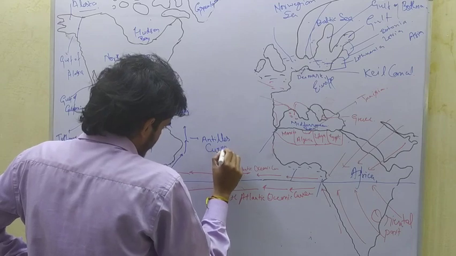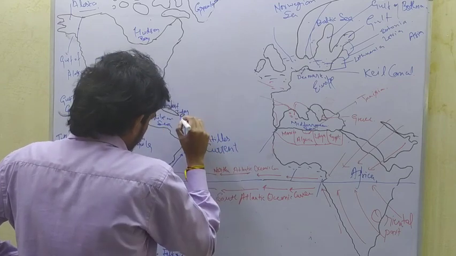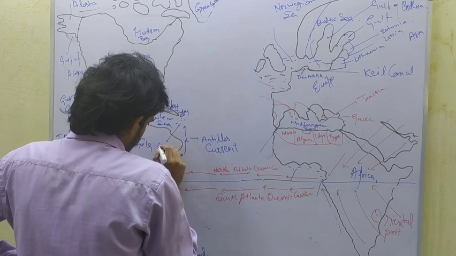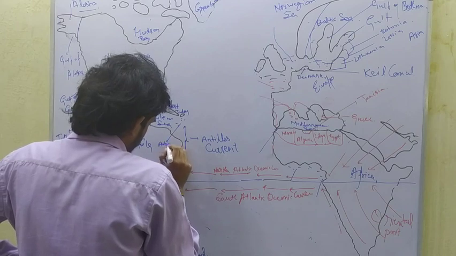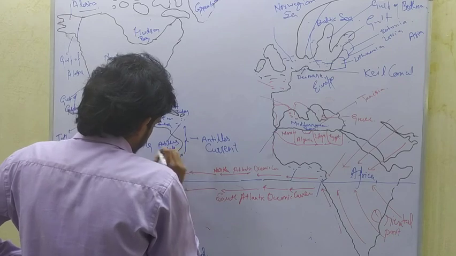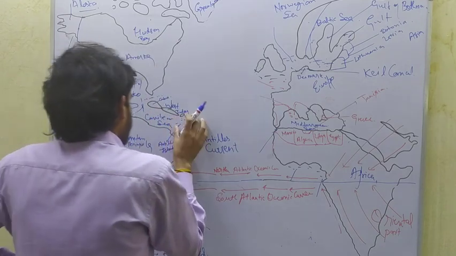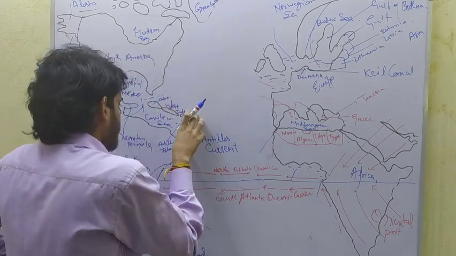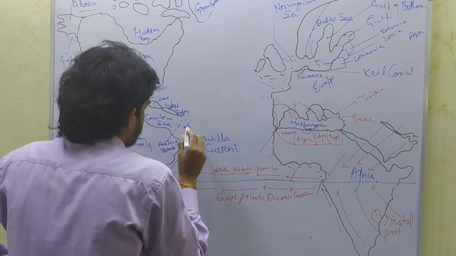Antilles current is so named because here the Antilles Islands are located. And near the Antilles Islands it splits into two parts.